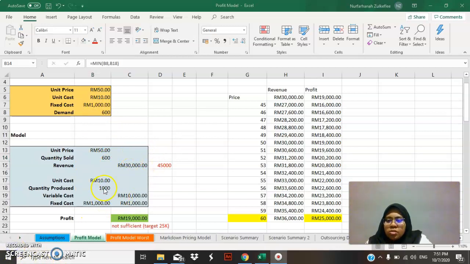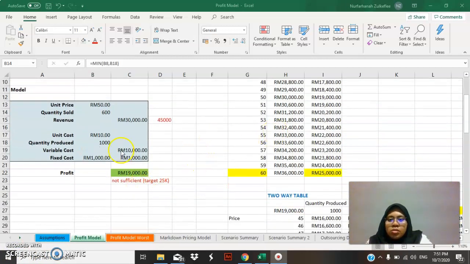For the unit cost, this is the data I get from my assumption table. After calculating this, I get a profit of 19,000, which is not sufficient because my target is 25,000, and my revenue is also insufficient, as I targeted 45,000.